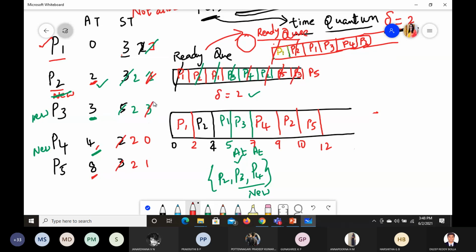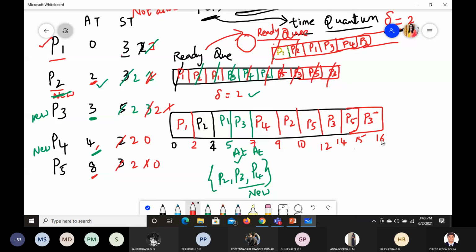P3, how much time does it have to get? 3. We'll give 2 seconds here and 1 is left out. So P3 is not completed and has to enter the queue again. Now P5 will enter here. P5 requires only 1 second, so now it's 0. 12 plus 2 is 14, 14 plus 1 is 15. And P3 is last left out here, so P3 will be brought up here. It requires only 1 second, so it comes to 16.